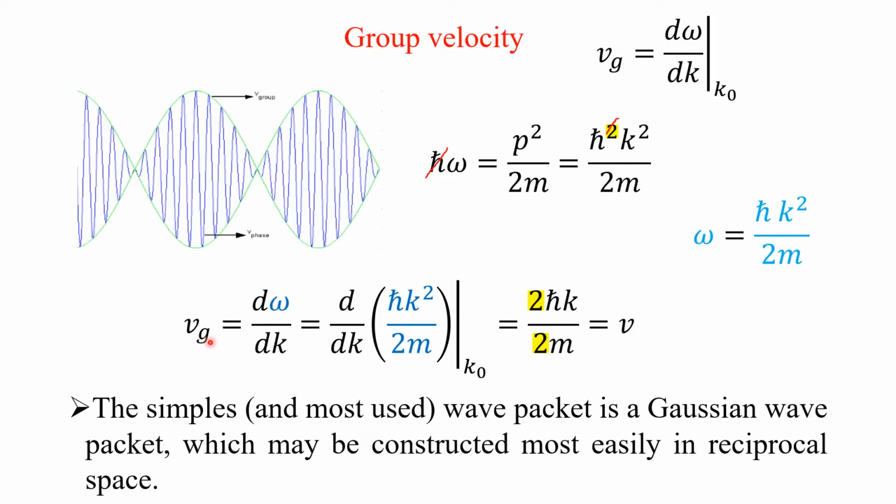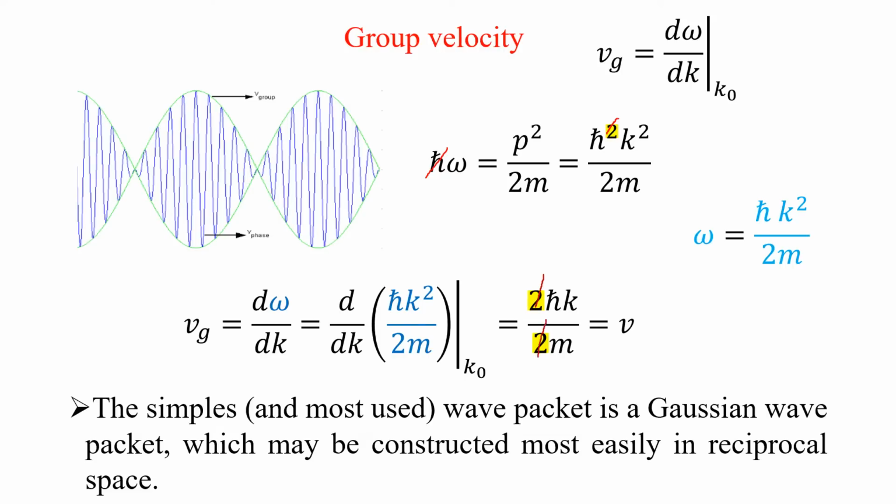Now, what is the group velocity, which is equal to d omega over dk? You differentiate this: omega is equal to h cross k squared over 2m. If you differentiate with respect to k, you will get 2 h cross k. Here the 2 will get cancelled.